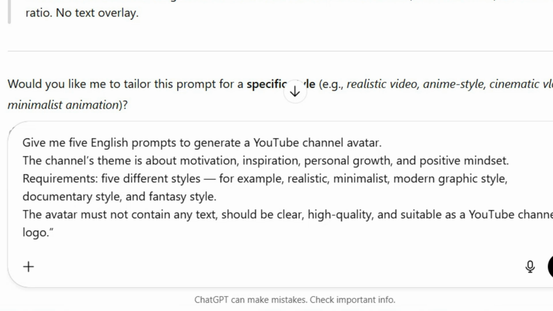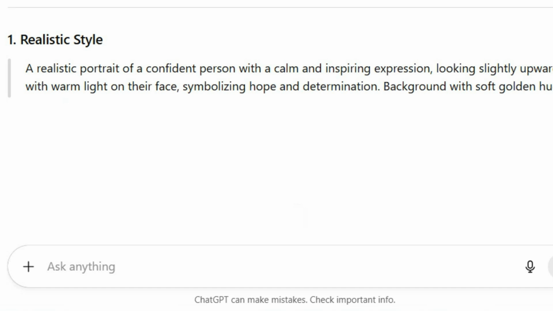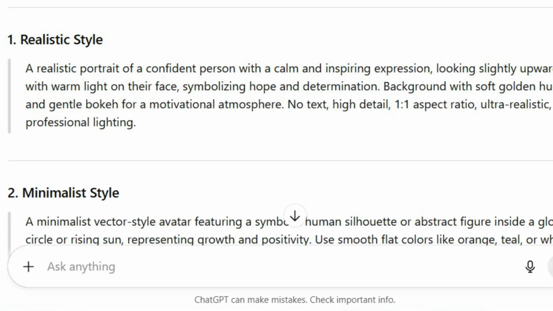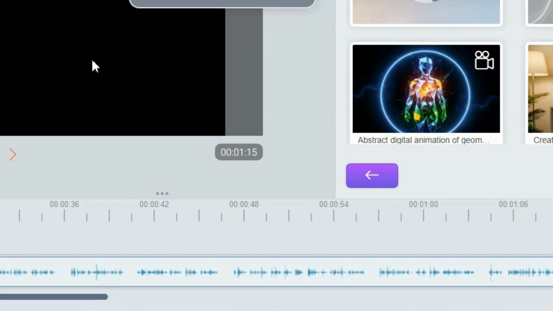Requirements: 5 different styles, for example, realistic, minimalist, modern graphic style, documentary style, and fantasy style. The avatar must not contain any text, should be clear, high quality, and suitable as a YouTube channel logo. Once you paste it, the AI will give you several creative prompts you can use to generate images for free.